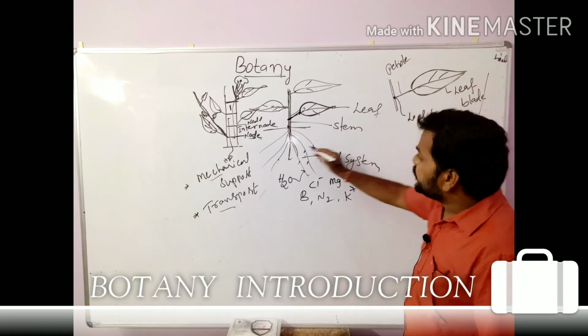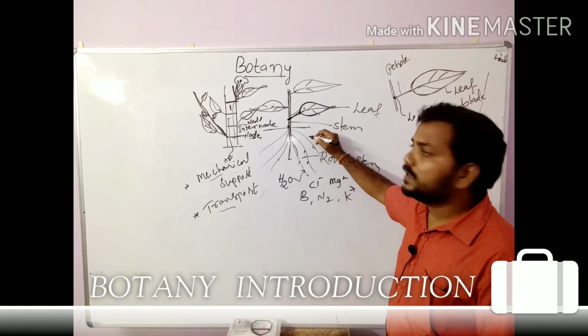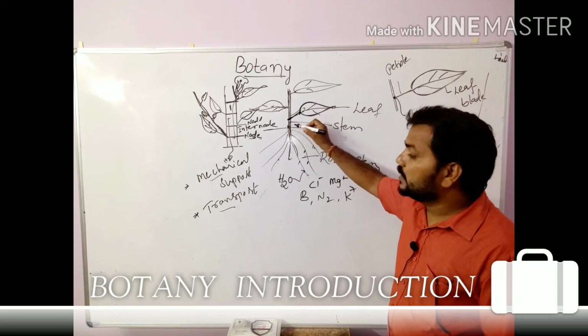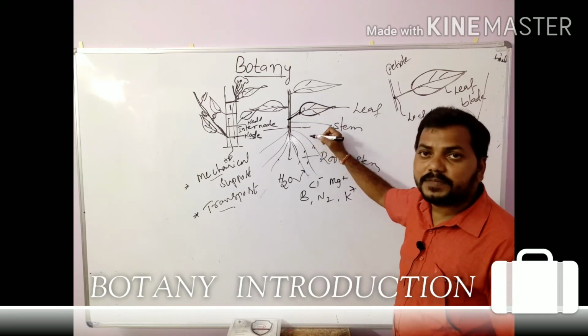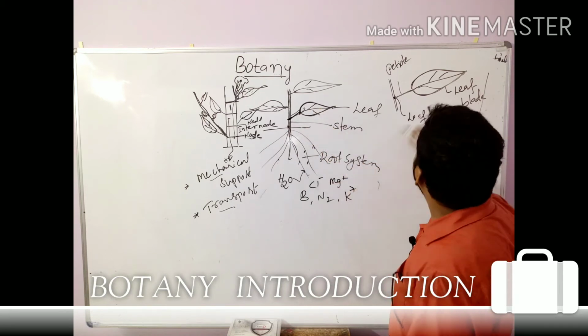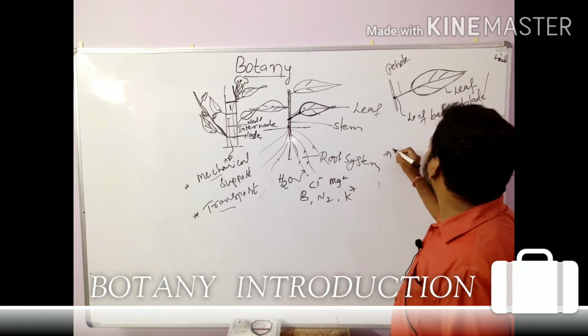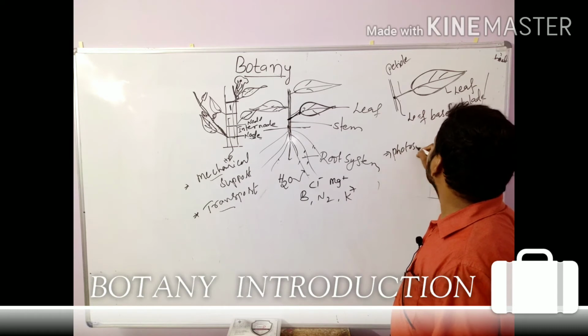So then what is the function of the root? Absorption of water and minerals. What is the function of the stem? To give mechanical support, and to transport. That is the function. And coming to the leaf, the main function of the leaf is photosynthesis.